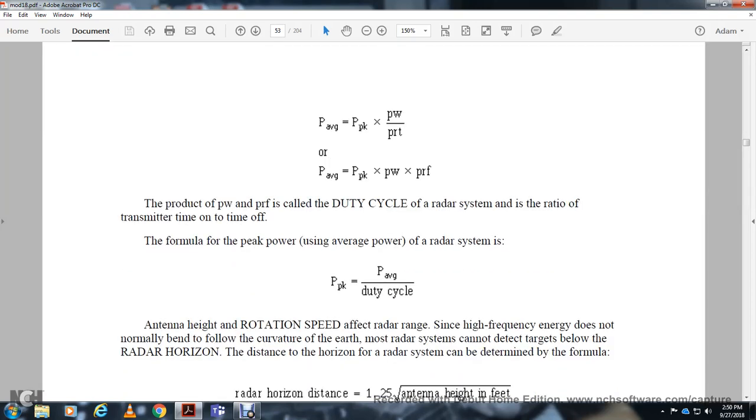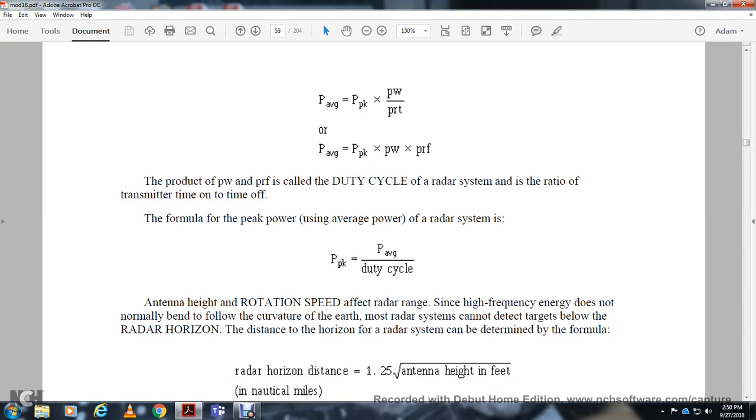Antenna height and rotation speed affect the radar range, since the energy does not bend with the curvature of the earth. Most radar systems cannot detect targets below the radar horizon. The distance to the horizon of the radar system can be determined with the formula: radar horizon distance equals 1.25 times the square root of the antenna height in feet.